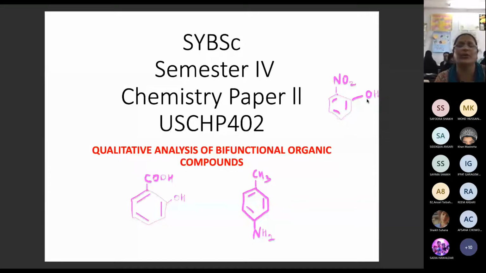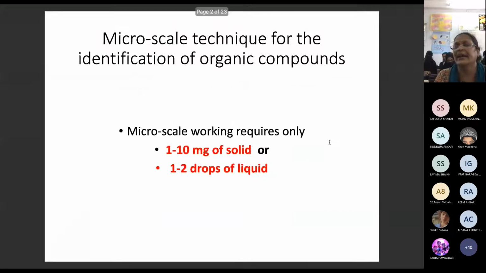Then this is your o-nitrophenol. See, benzene and OH is your phenol, correct? Benzene, OH, that is phenol. There is an NO2 at the ortho position, we can say the closer position, so that is o-nitrophenol. So this is the microscale technique we have just now seen, right?